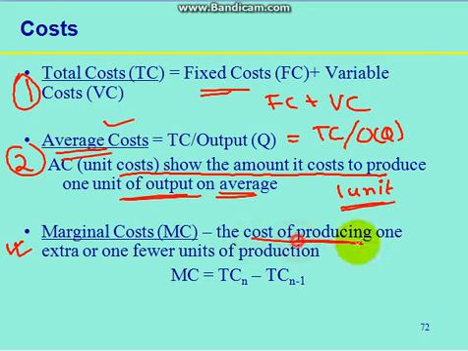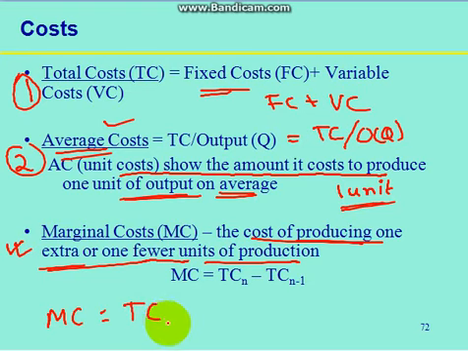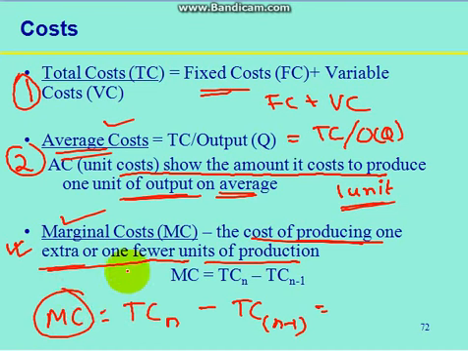Now what is marginal cost? Marginal cost is nothing but the cost of producing one extra or one fewer units of production. That is marginal cost technique is nothing but the total cost of the n elements minus total cost of n minus 1 elements. Say for example, fixed cost, that is going to give you marginal cost. So marginal cost is nothing but the cost of producing one extra or one fewer units of production. So that is marginal cost. This is the formula which you have to use.